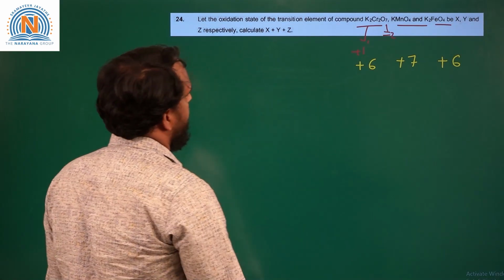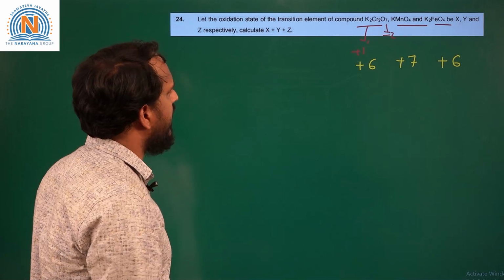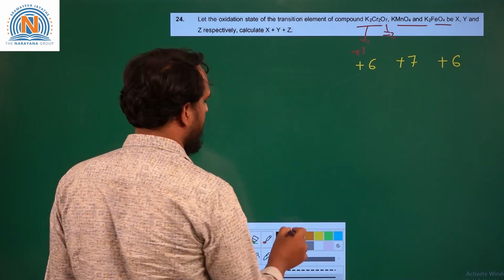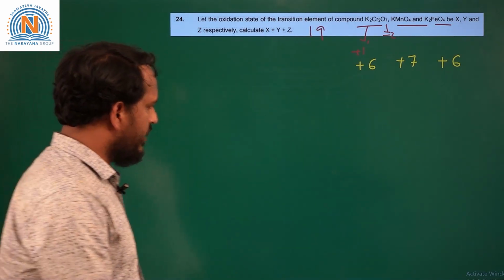Okay. So, the sum of the oxidation states of the chromium, manganese and iron in these compounds will be how much? It will be 19. Okay. So, we will move to the next question.